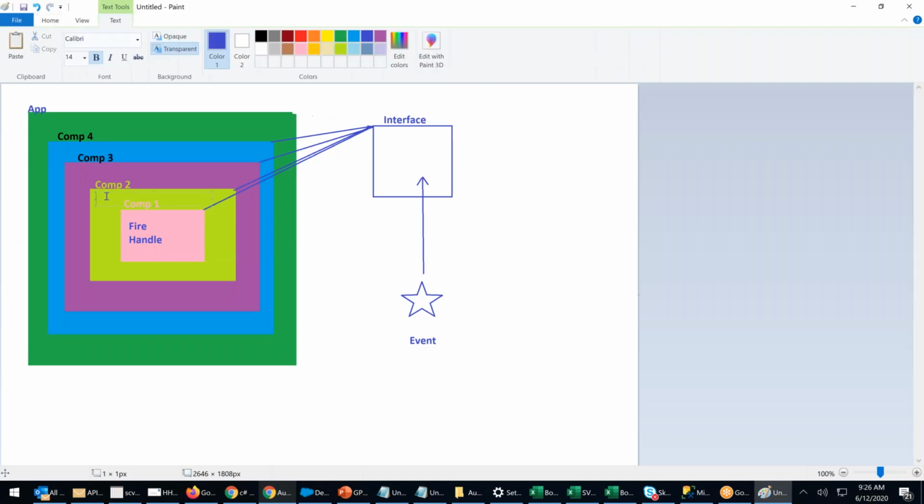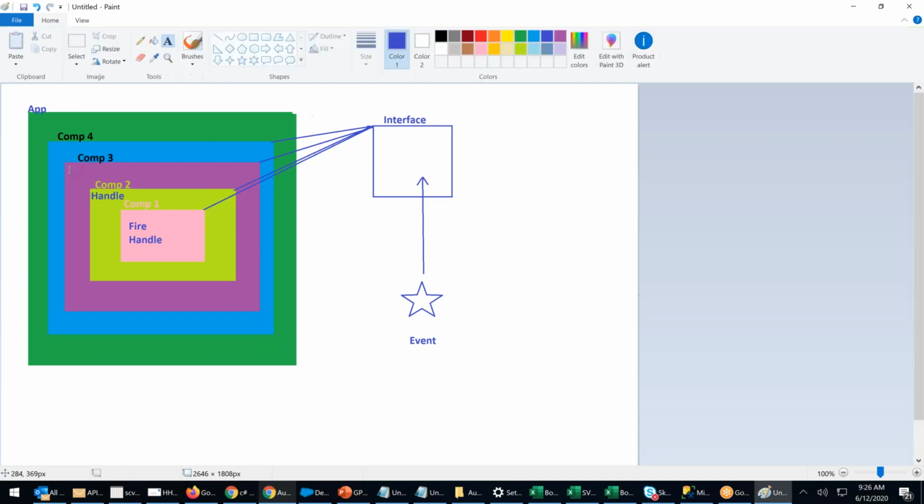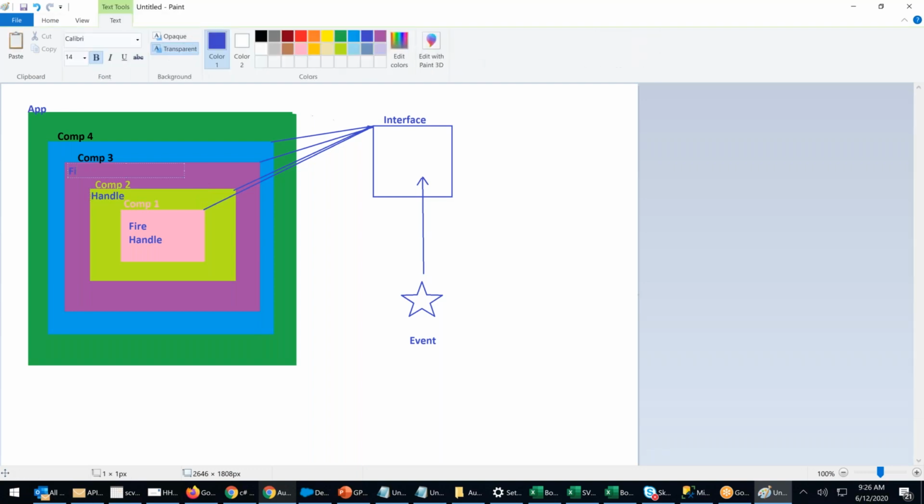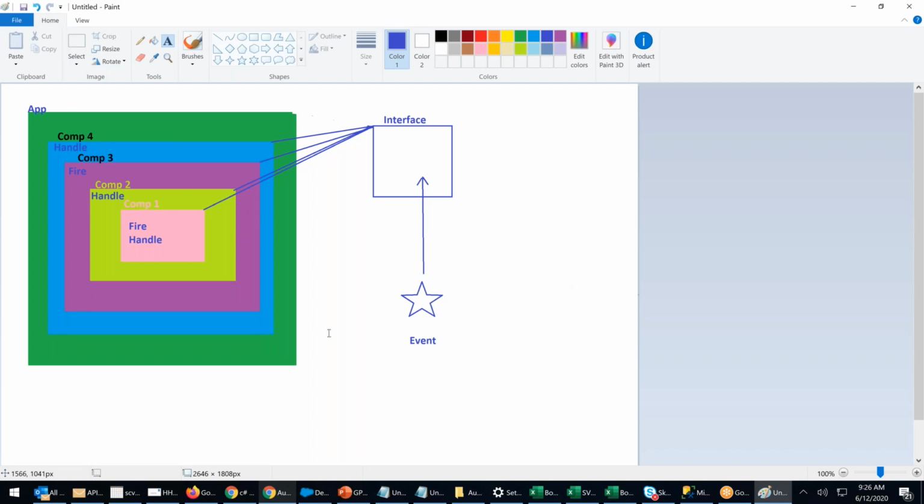Component 2, I said what? Handle only. Component 2 is handle only. Component 3 is fire only. Component 4, handle. That means where is the handle?